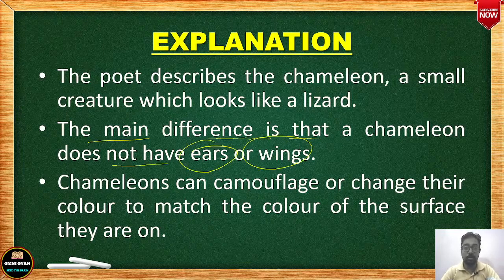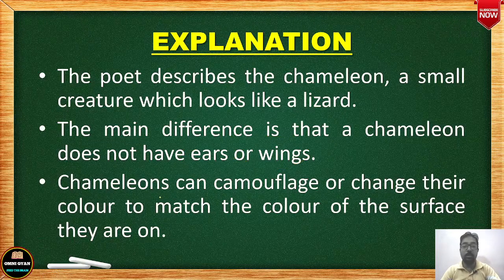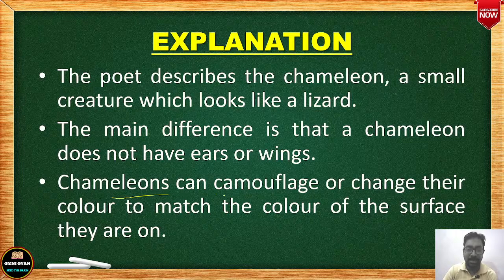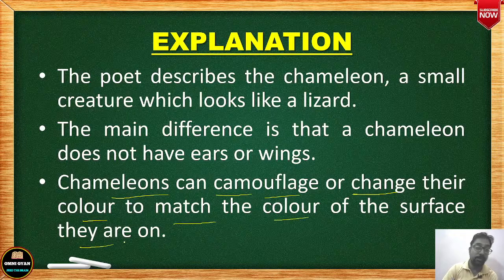तो chameleons का ना ears होता है, कान होता है, ना ही पंख होता है, wings होता है. So chameleon does not have either ears or wings. ठीक है? And there is another big characteristic of a chameleon through which you can easily identify. Chameleons can camouflage, or chameleons can change their color to match the color of the surface they are sitting on.